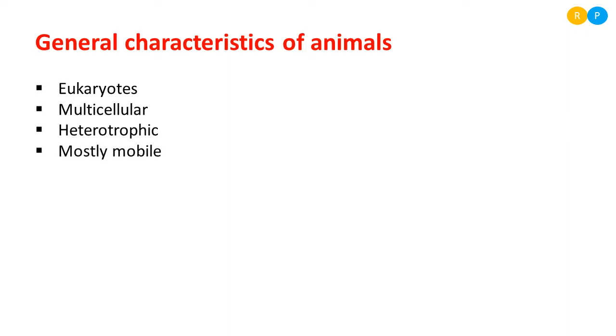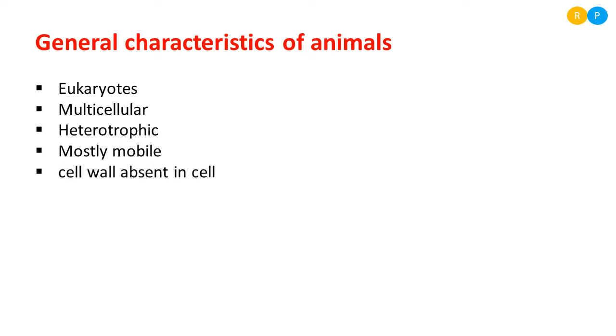Then they are mostly mobile. There are a few exception cases. Some of the primitive animals are immobile. They can't move from one place to another. They are static to only one place, and they do not have any locomotory organ. But most of the animals have locomotory organs, so that they can move from one place to another.